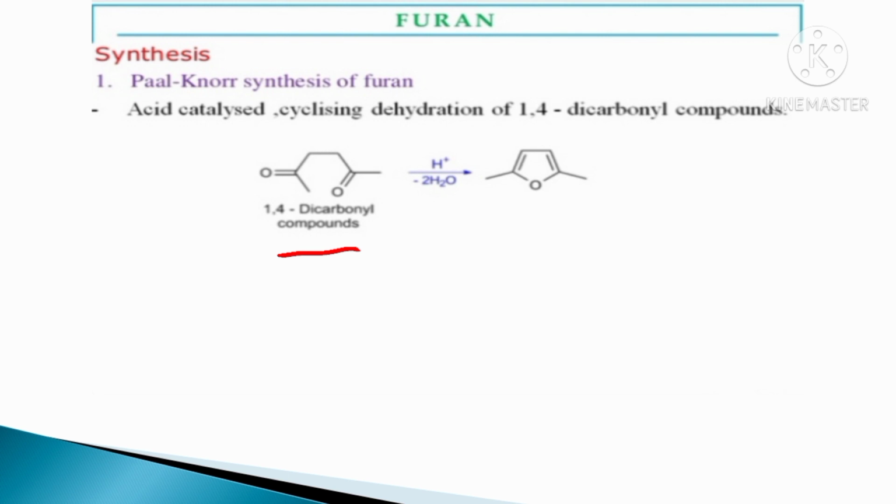In the presence of acids and loss of a water molecule, or dehydration, which gives 2,5-dimethyl furan.